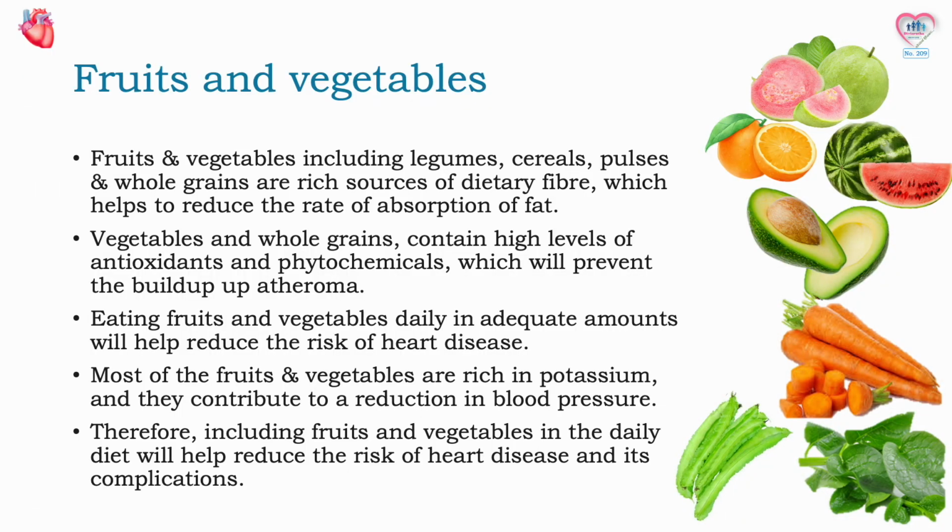Fruits and vegetables play an important role in preventing CHD and its complications. Fruits and vegetables including legumes, cereals, pulses and whole grains are rich sources of dietary fiber, which helps to reduce the rate of absorption of fat. Vegetables and whole grains contain high levels of antioxidants and phytochemicals, which will prevent the buildup of atheroma. Eating fruits and vegetables daily in adequate amounts will help reduce the risk of heart disease.